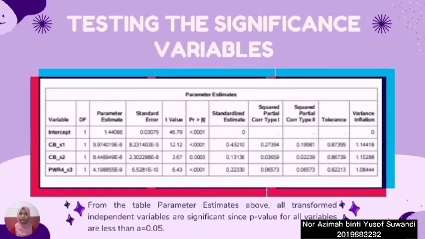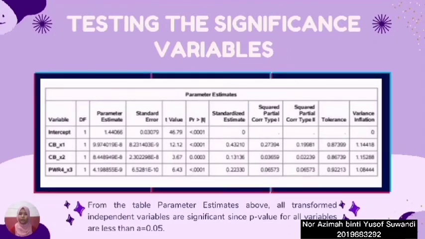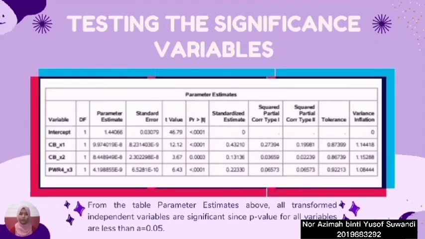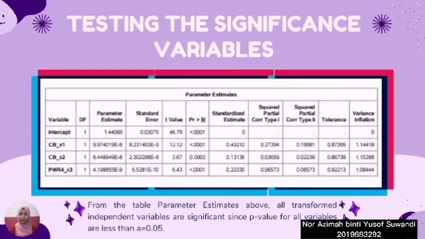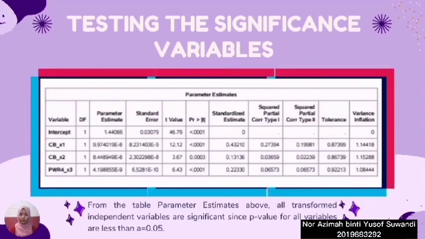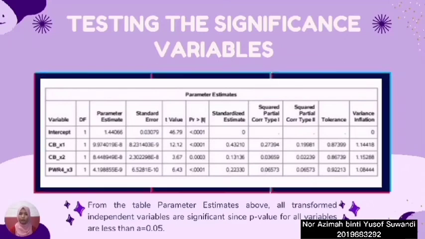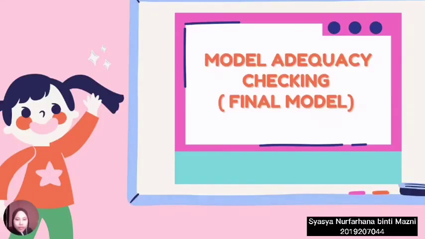Testing the significant variables. To test the significant variables, we can see the p-value in the parameter estimate from SAS. From here, we can conclude that all the transform independent variables are significant because the p-value for all the variables are less than alpha equal to 0.05. Next, the model adequacy checking for the final model.